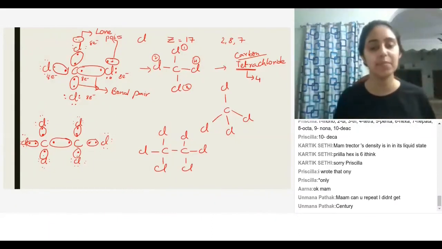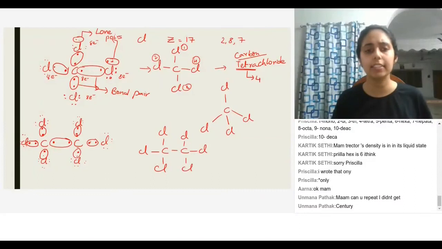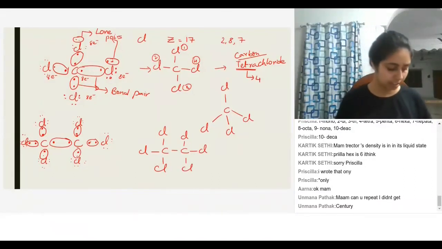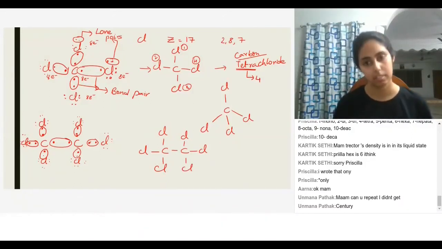Yes, Priscilla. Ma'am, then if one compound has 2 and another has 3, but it's the same with carbon and chlorine, so it's a completely new compound. I did not understand. See, like we did the other one which has 6 chlorines and 2 carbons, right?